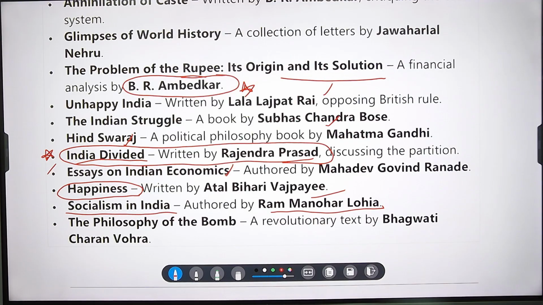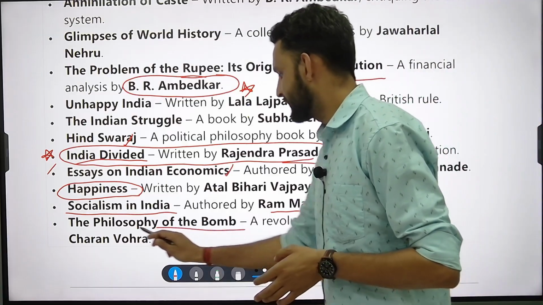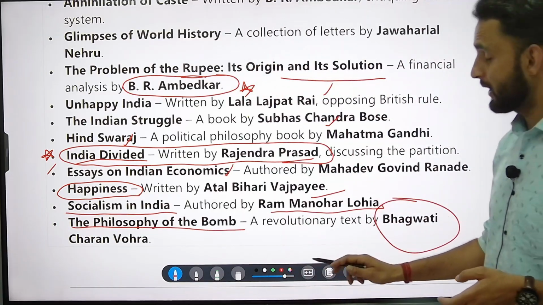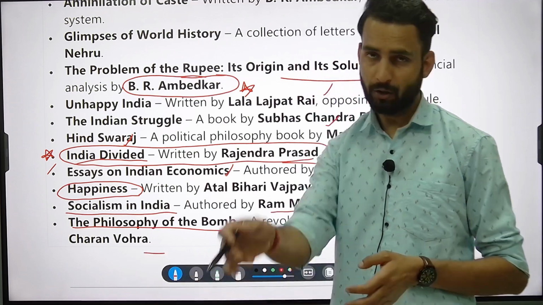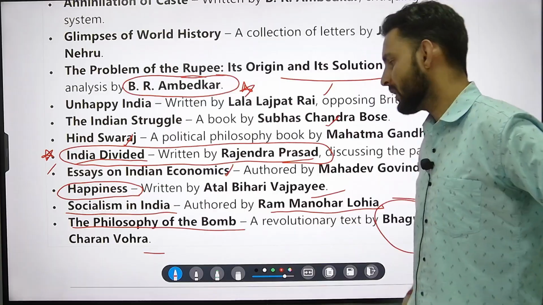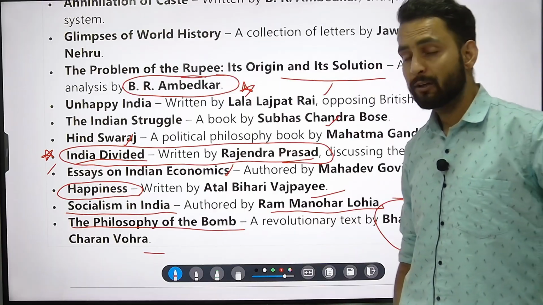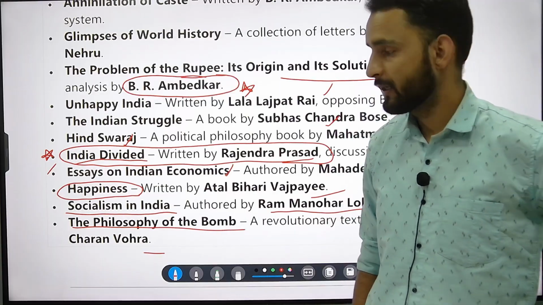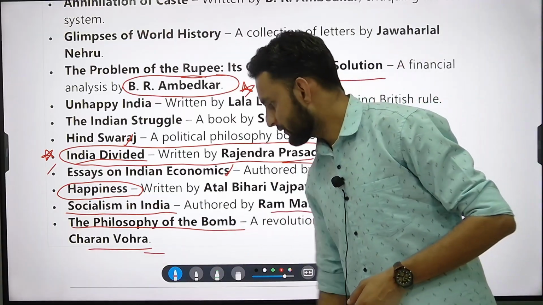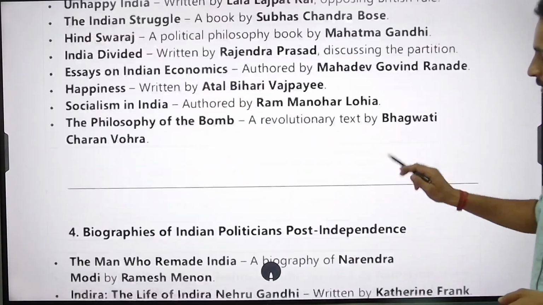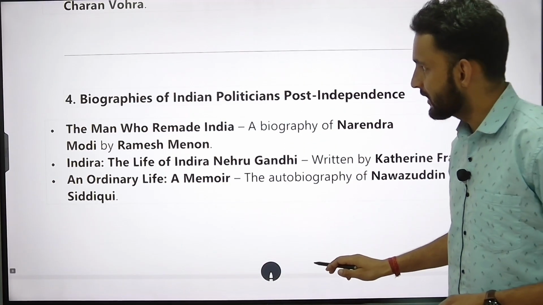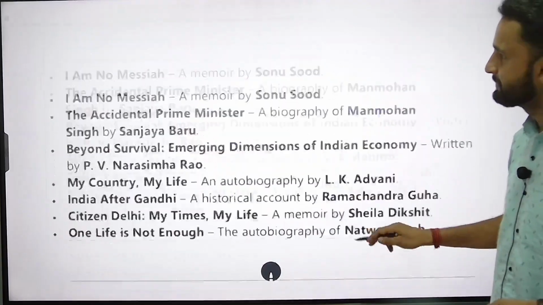You have to keep it in mind. Then there is one more, which is The Philosophy of the Bomb. Important. The Philosophy of the Bomb, a revolutionary text. Keep it in mind. Most of the time, the options given for this particular question include Bhagat Singh, The Philosophy of the Bomb, but it is not the answer. It is an important book. All right, very important. So there are certain biographies which are written post-independence.